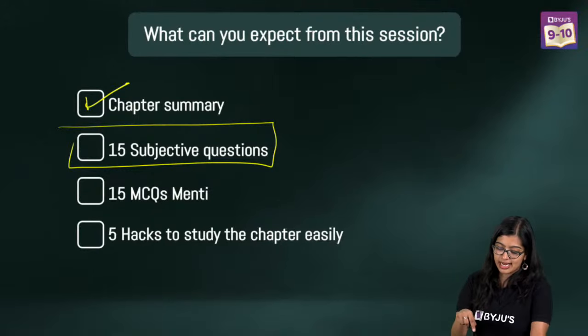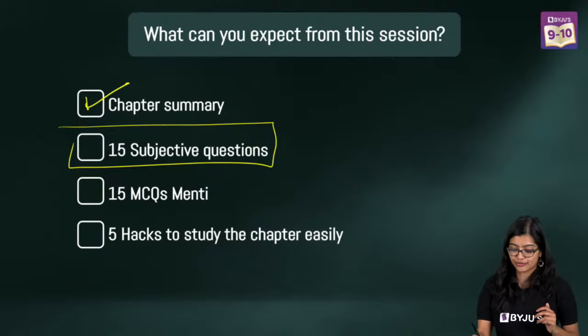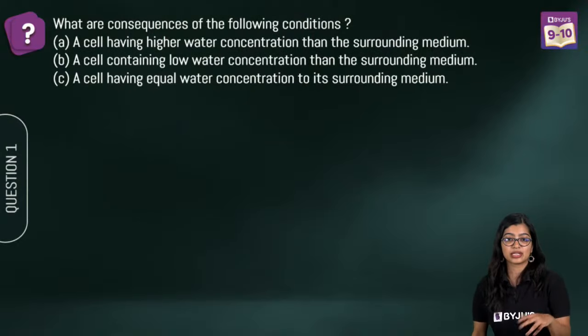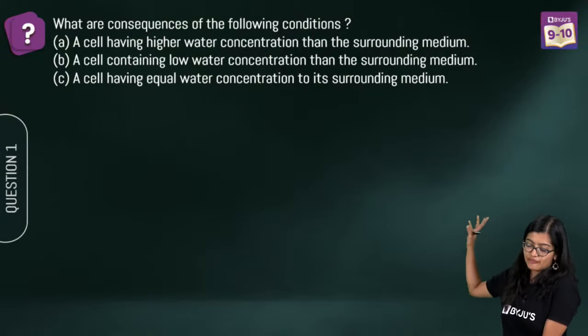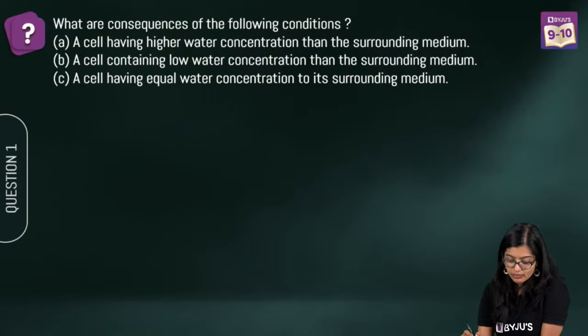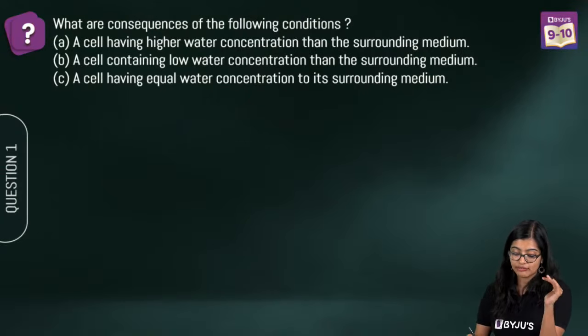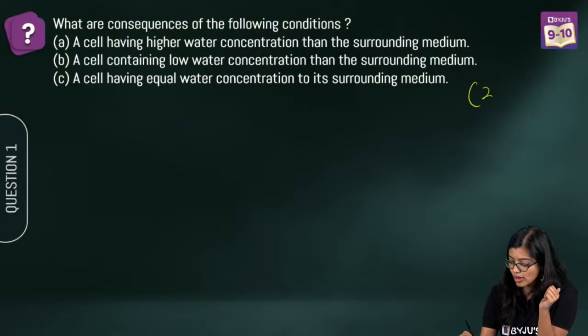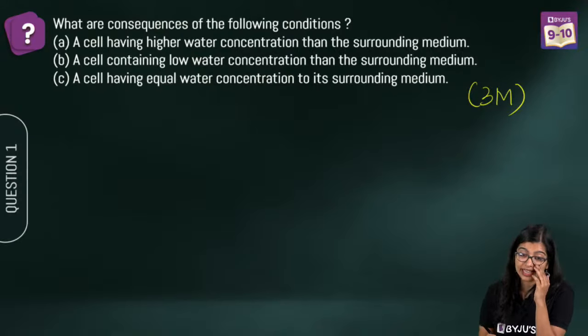So let's get started, everybody. First, we're going to have a look at the 15 subjective questions, starting with the first one. Okay? So the first question is very simple. What are the consequences of the following conditions? So this is going to be a 3-mark question that you can get, right?